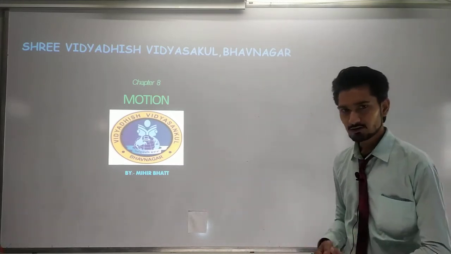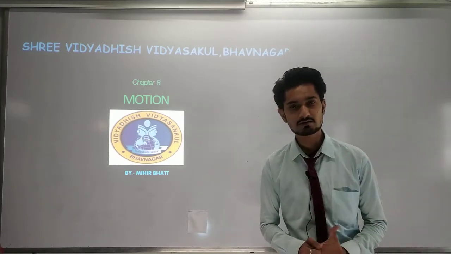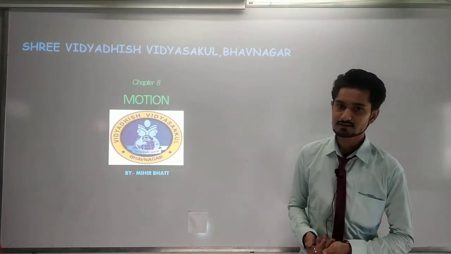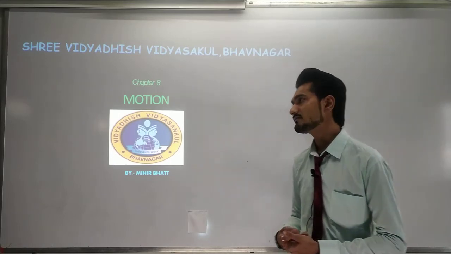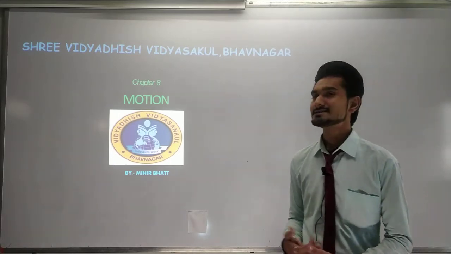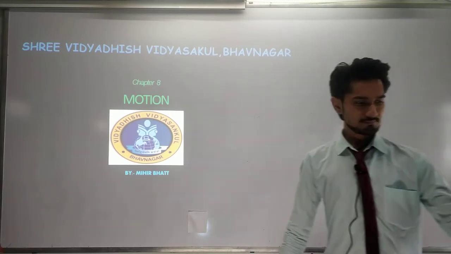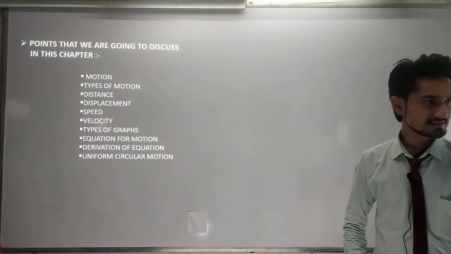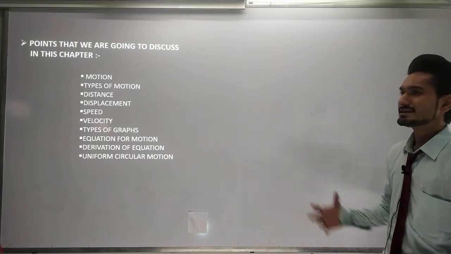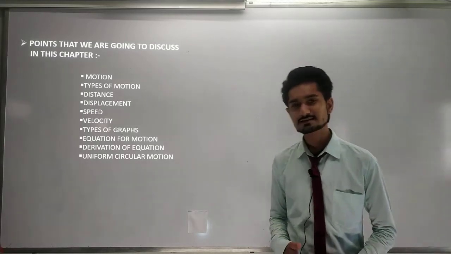But before going there, we are going to see what studies we have already finished in this chapter. So let us take a brief preview of the chapter. First, we have seen what motion is.